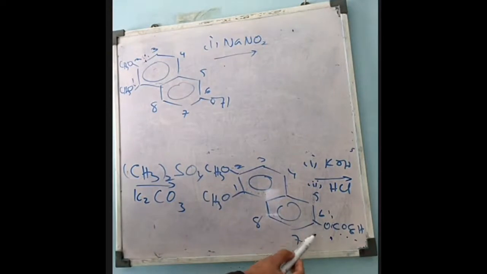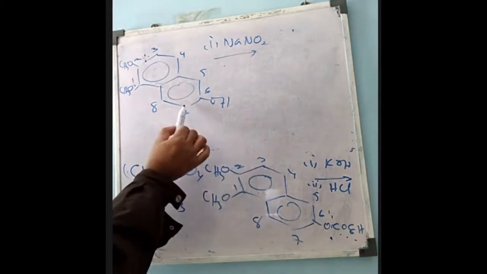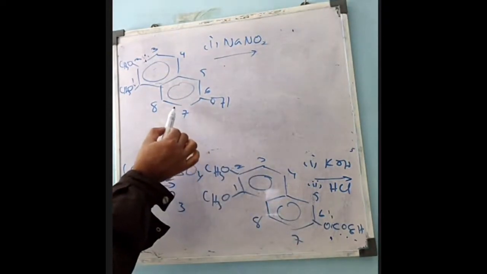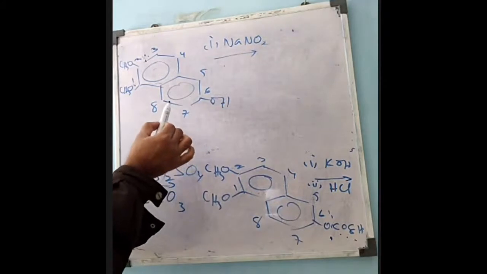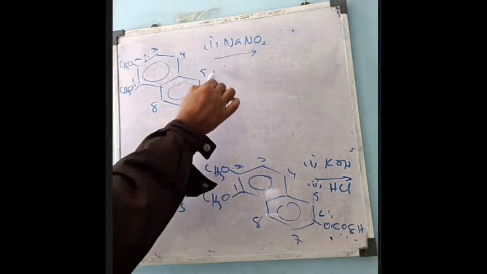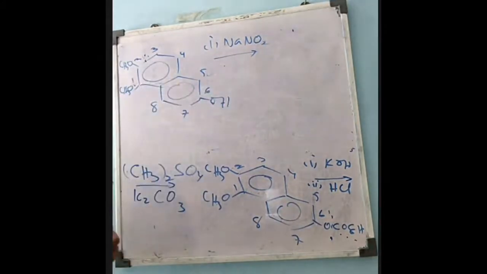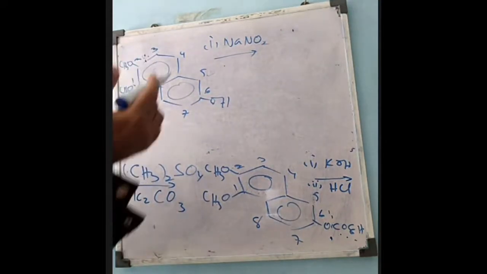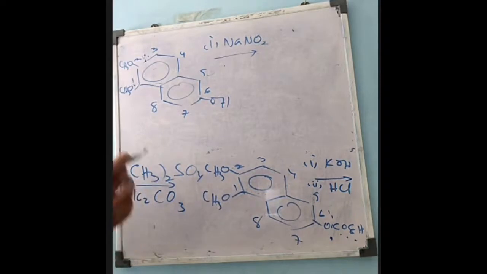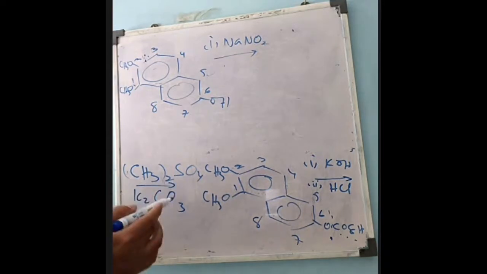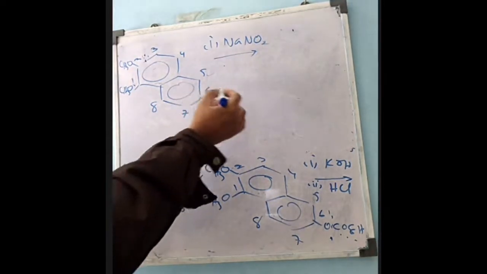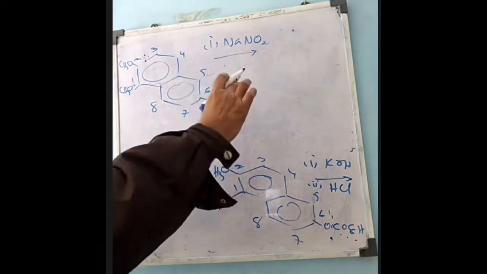Here at this point, nitroso group will be introduced. Nitroso group is introduced here at this position. And once nitroso group is obtained, if you carry out the reduction, same hydrogen plus palladium and charcoal, then NO group is converted into NH2. Further oxidation with ferric chloride, then these two groups will be converted into the diketonic group.